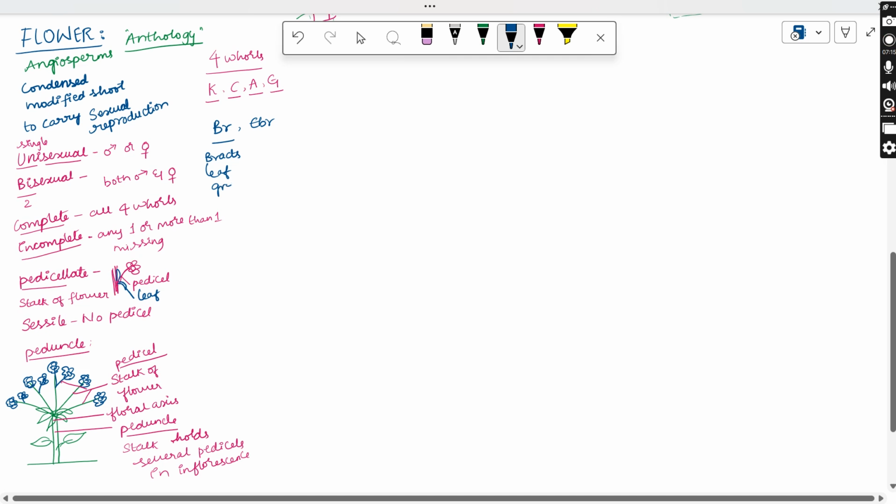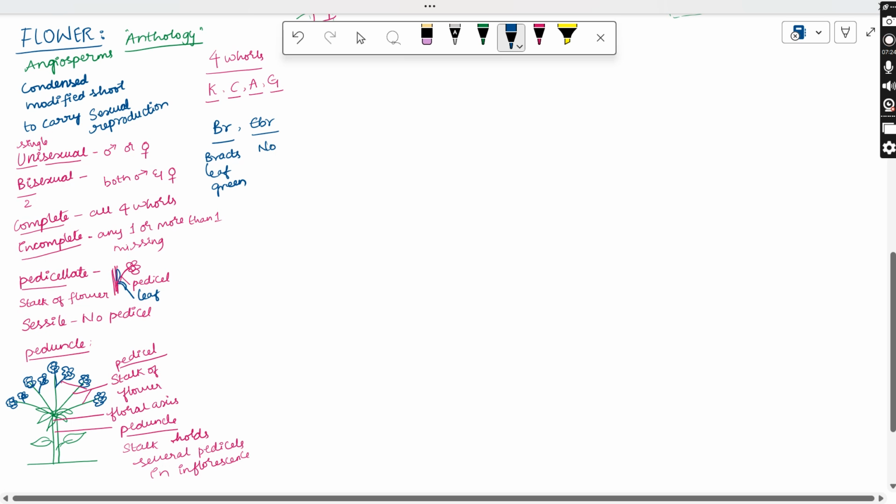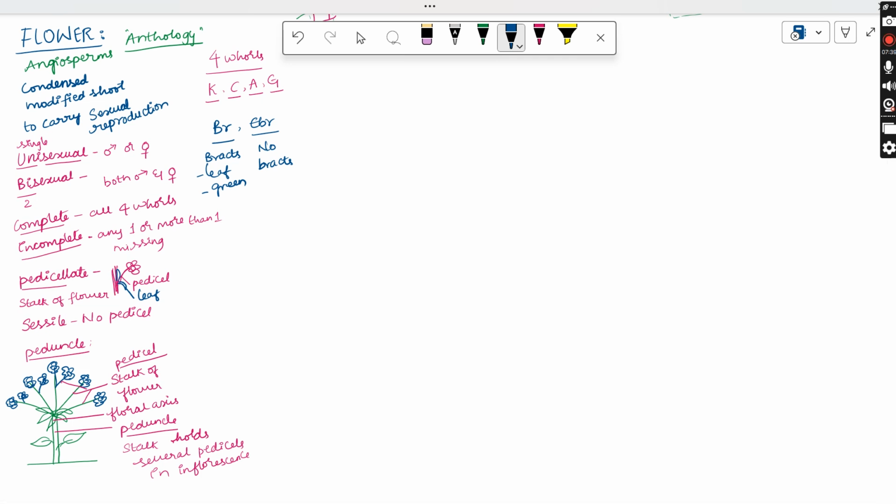If they are present, they are called bracts. If the bracts are absent, the flower is said to be ebracteate. A bract is a reduced leaf, green in color, present at the base of the pedicel. All these terms have to be clear before understanding this.